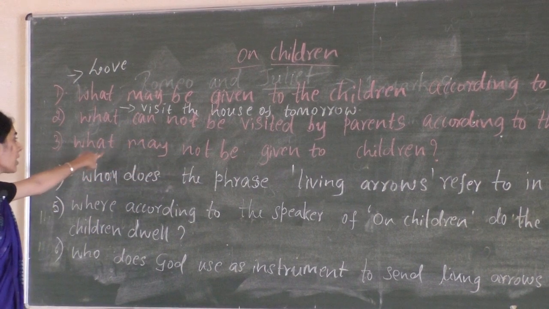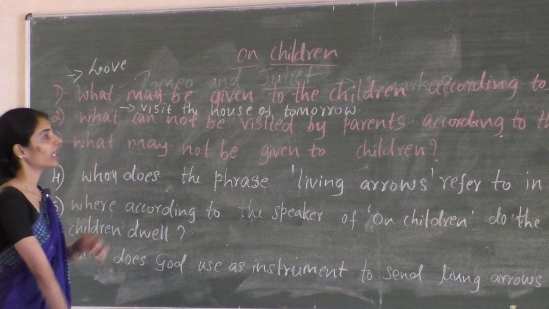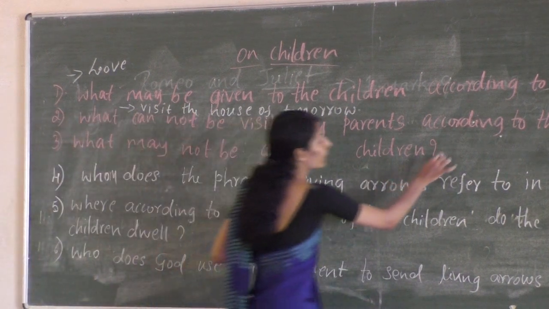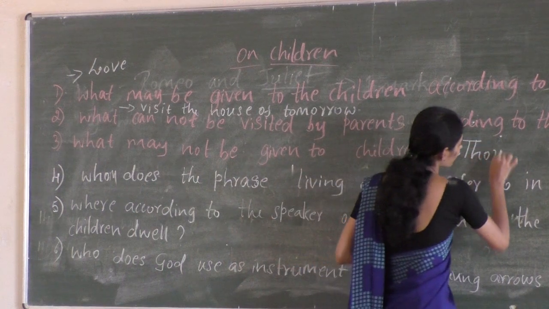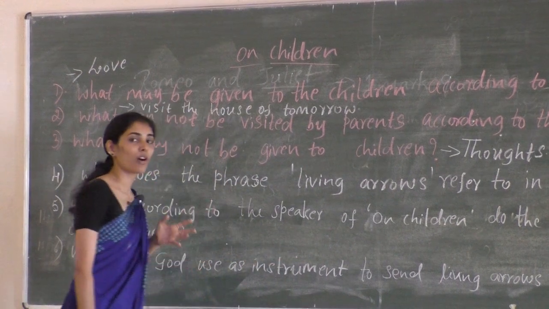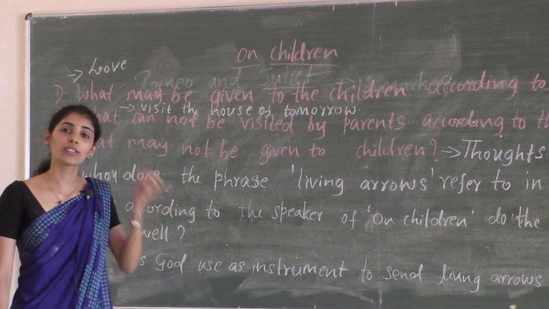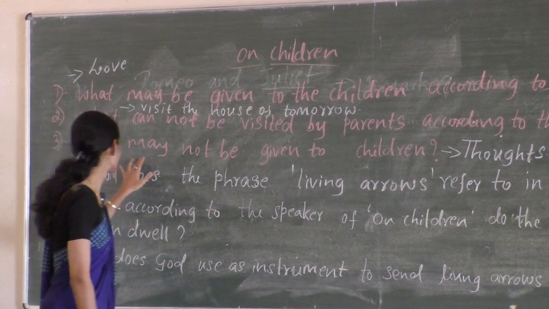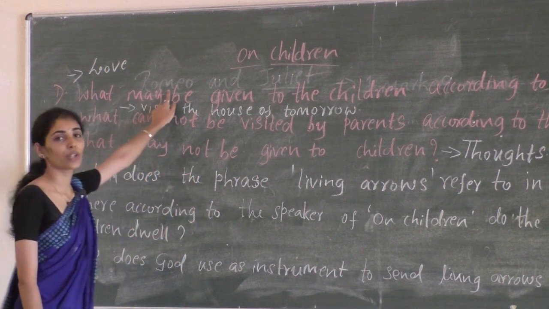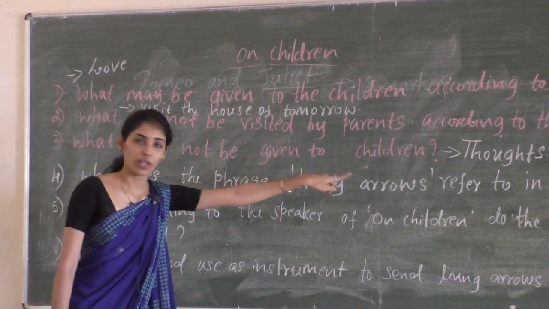So the next question, what may not be given to the children? As I said while discussing the first question, parents can only give them love but not their thoughts. In other words, parents should not bog their children down. They should not impose their thoughts on their children. That is why the prophet says, you should not give your thoughts to your children, but you can give your love to your children. So the answer for the third question is thoughts.